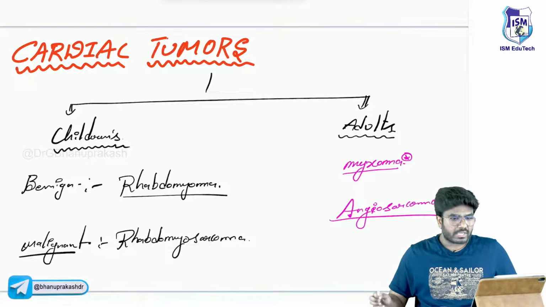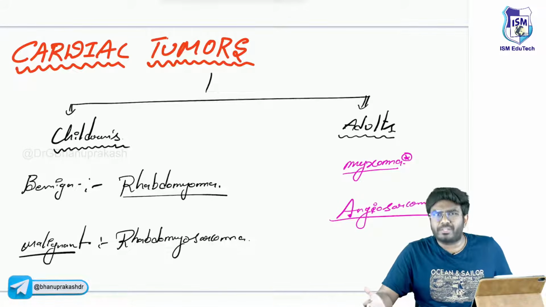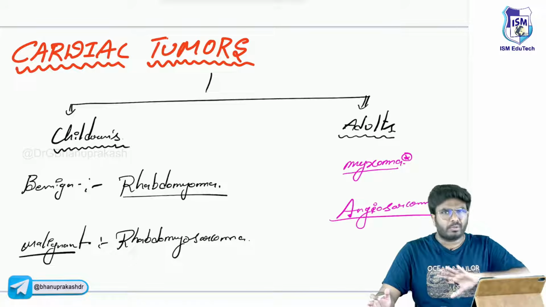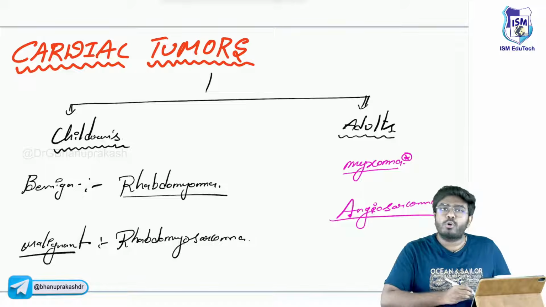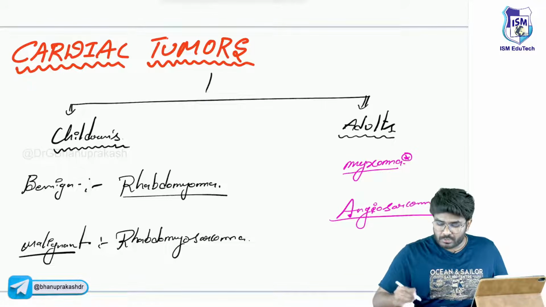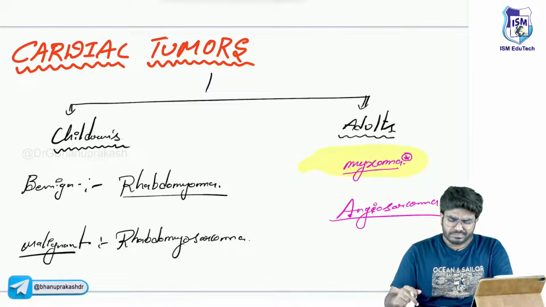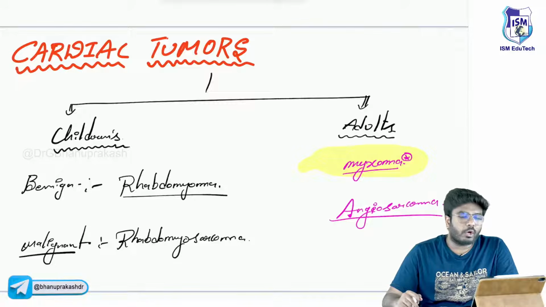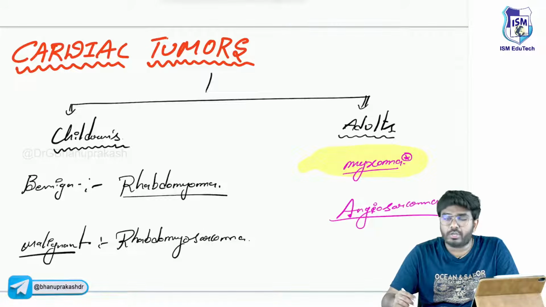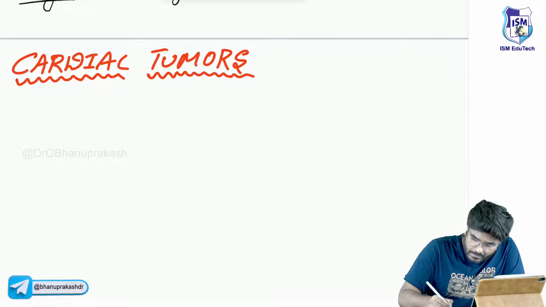These are some important points which I want you to know. Generally, if they ask you what the most common primary cardiac tumor is, and they haven't mentioned whether it's children or adults, the answer is going to be myxomas. I have told you the myxomas are going to be the most common tumors. Now let's begin with the topic of myxoma.